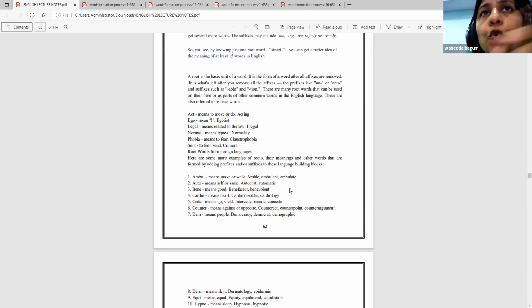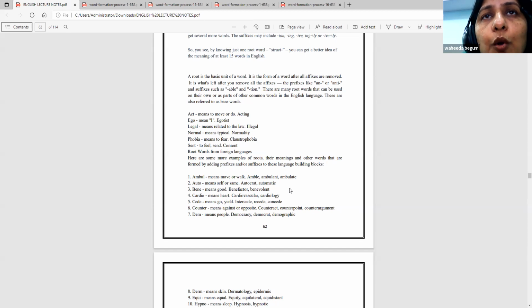Act is the root word, meaning to do or move, like acting, action, promotion. If you add a suffix, ing, a gerund is formed, and it becomes acting. If you add or, a suffix, then you have actor.